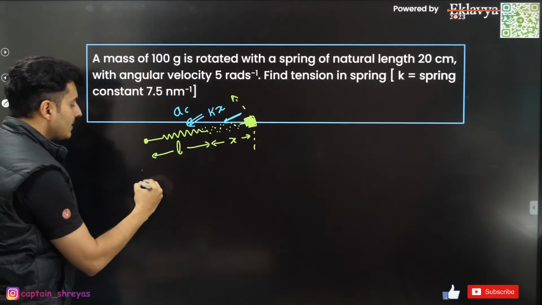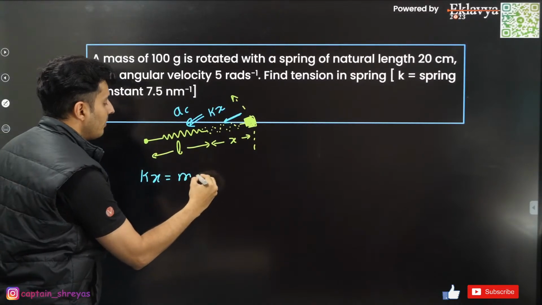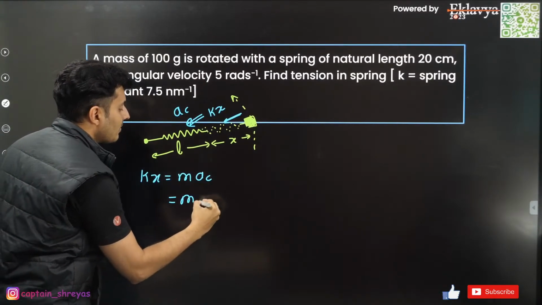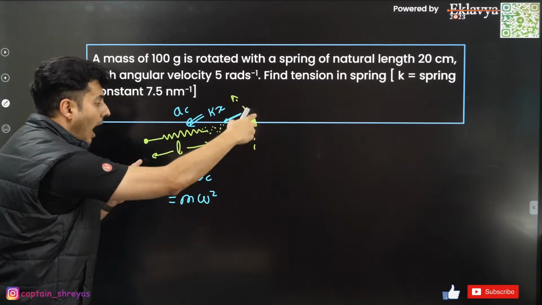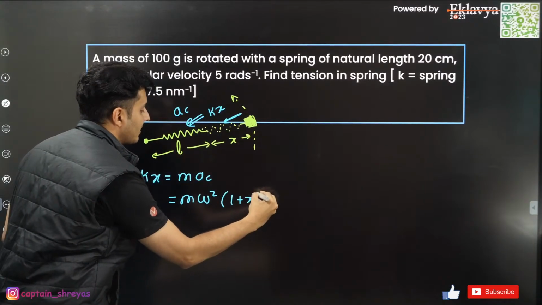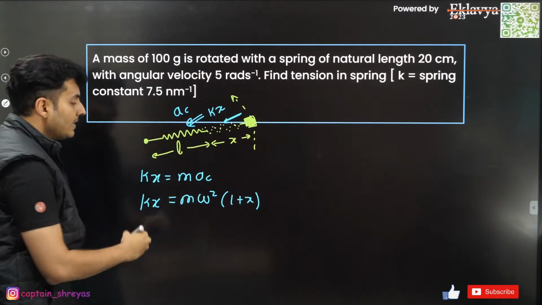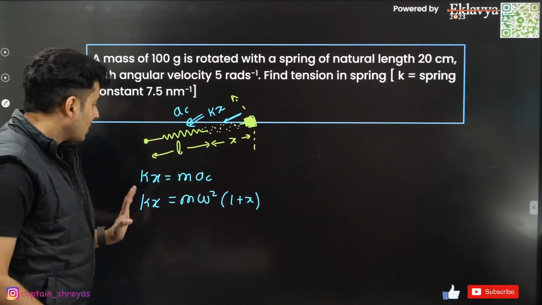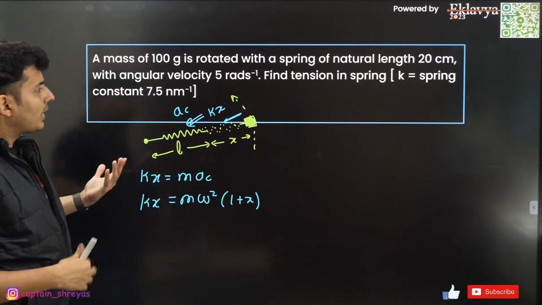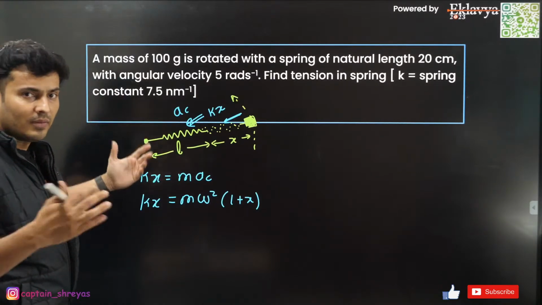So I can clearly say kx is equal to m into a_c. a_c is nothing but omega square r. R is the radius, which is L plus x. That is the catch: the radius is L plus x, not x. Now from this equation, let's see what we can find, and probably towards the end we can find the tension also.